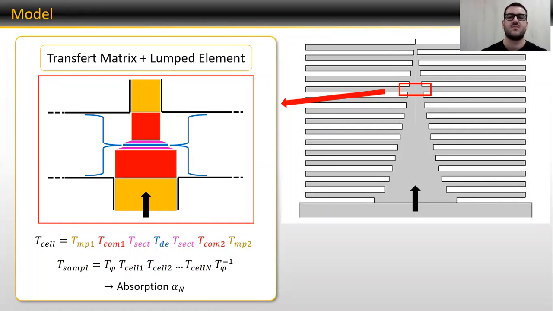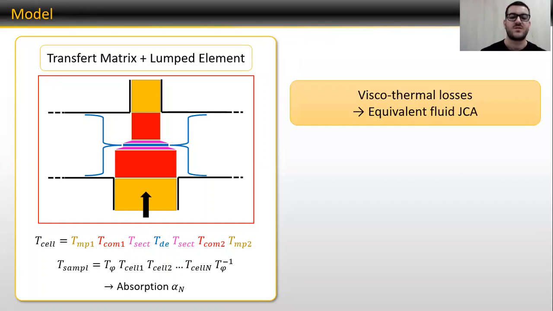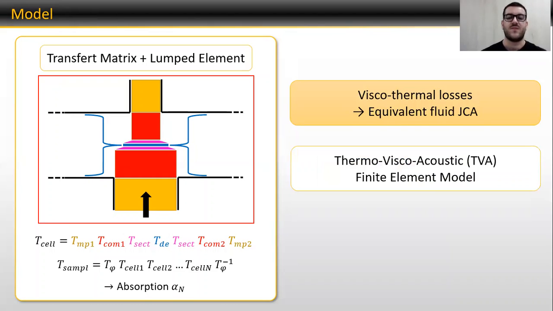We can thus build the matrix of one cell, then the matrix of the total sample, and thus calculate the absorption. The viscothermal losses are taken into account by using an equivalent fluid of Johnson-Champoux-Allard type in the main pore, the common pore, and the cavities. This model will be validated with the thermo-viscoacoustic finite element model.